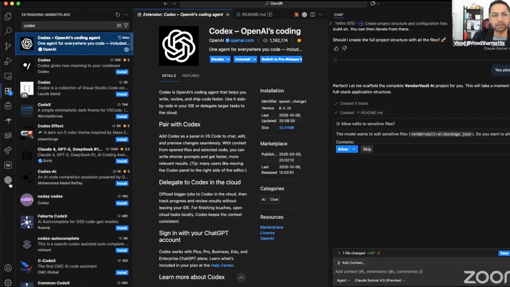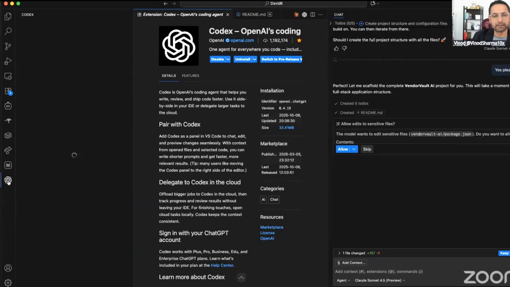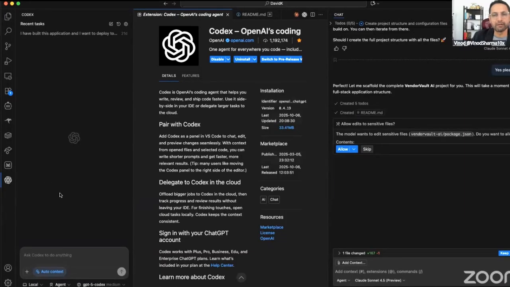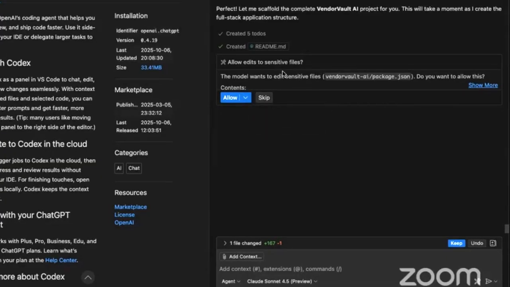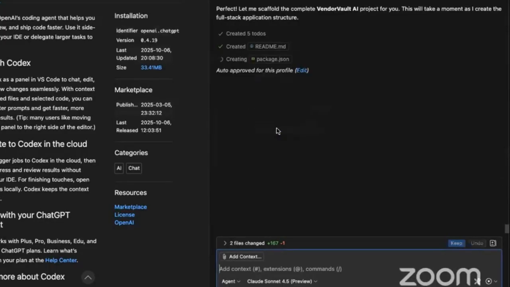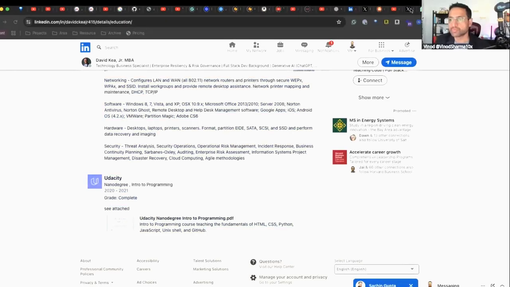When you install it, you will see this option here. And the very first time, it will ask you to authenticate. Oh, sorry. It's asking me if I'm allowing it to do all that. What I typically do is allow and always allow. So now it will work for the next 10, 15, 20 minutes and it will create everything. Now it's building. It's creating the schema in Supabase.